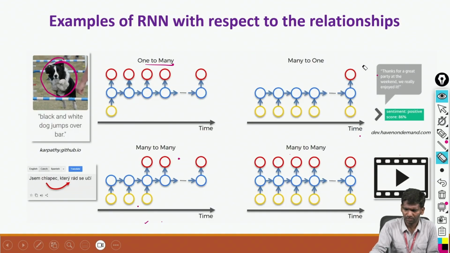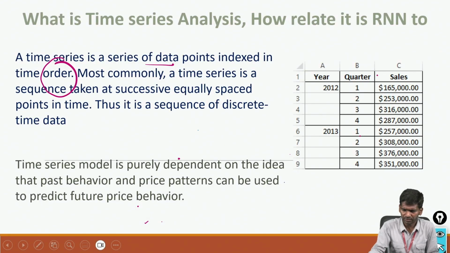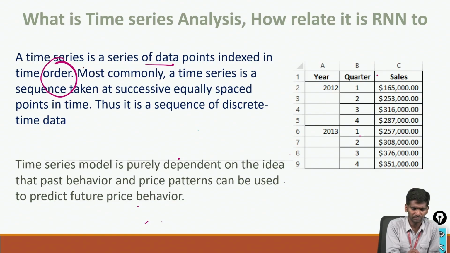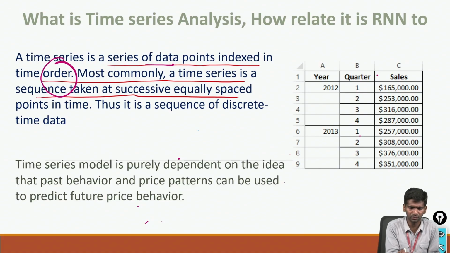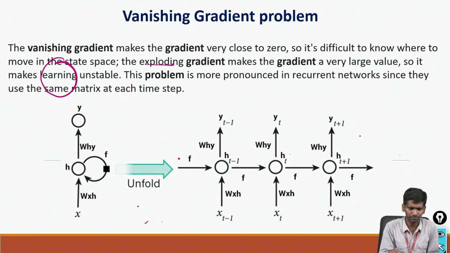Next we are going to see, generally RNN is used for time series. In the stock market example I mentioned, the present stock value depends upon the past value of output and the present input also. That also comes under the RNN category. Time series is a series of data indexed in time order. Most commonly, a time series is a sequence taken at successive, equally paced points in time.